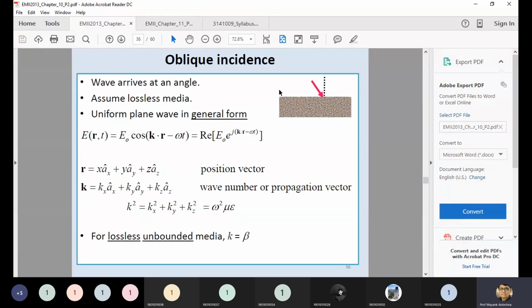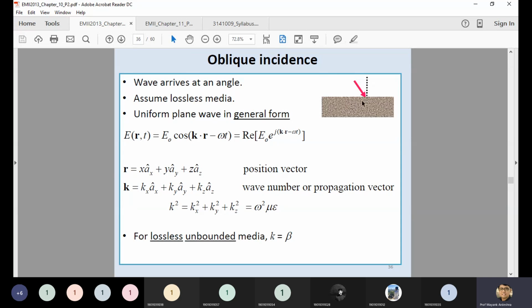So you can see there is one medium where the signals come in either parallel or perpendicular to the surface. One medium is free space and the second medium is either a dielectric or a conductor. Whenever the signal goes from free space to the dielectric, there is a chance the signals will be generated at a different angle compared to the incidence angle. So this is the structure we selected.